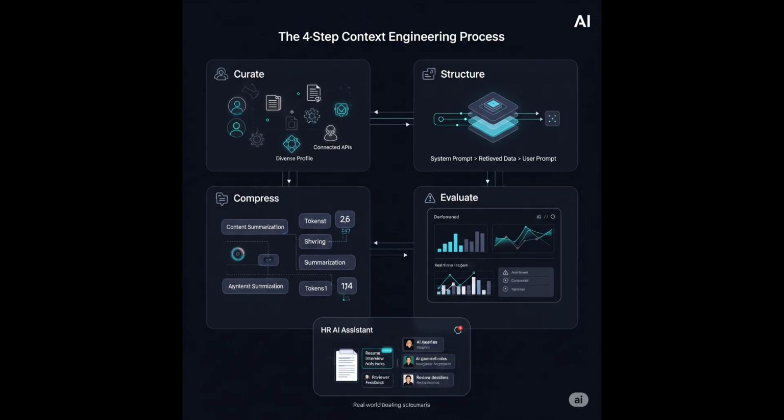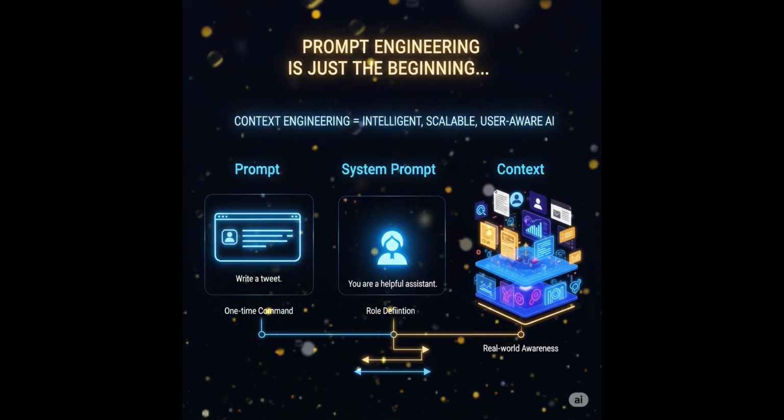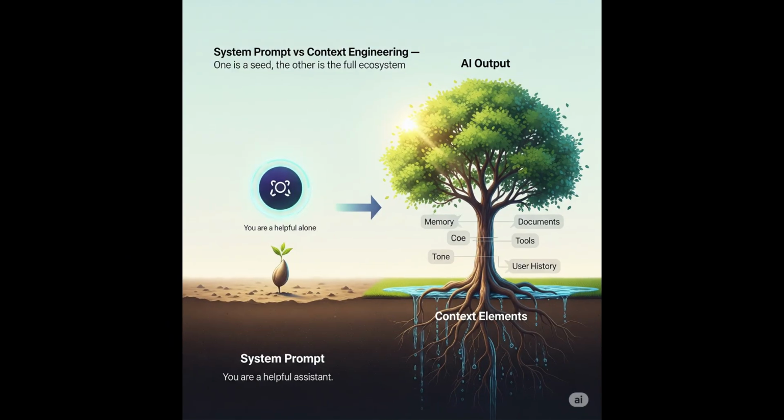People often confuse system prompts with context engineering. A system prompt might just be a line like, "You are a helpful assistant," a static instruction. Context engineering, on the other hand, builds a full ecosystem around that, with memory, documents, tools, and tone. Think of it like this: the system prompt is a seed, while context engineering is the soil, sunlight, and water, everything needed for the seed to grow.